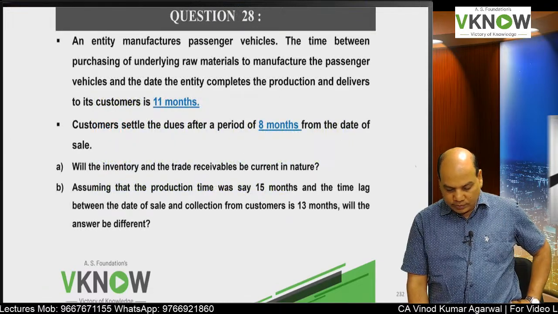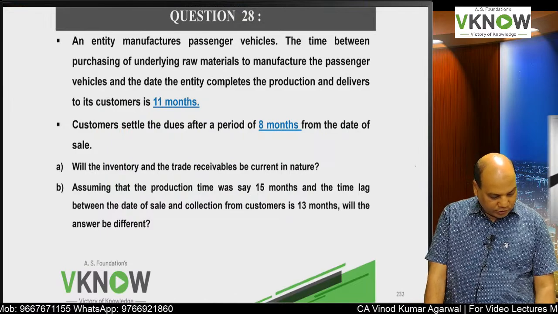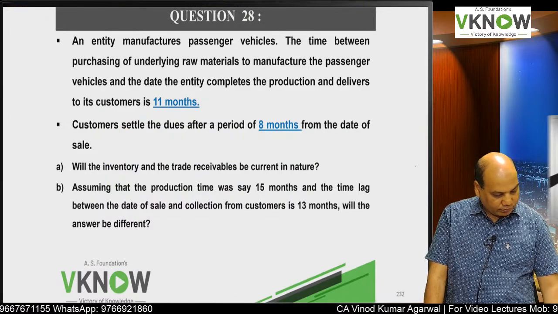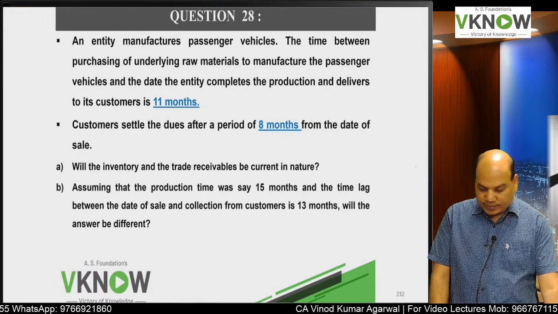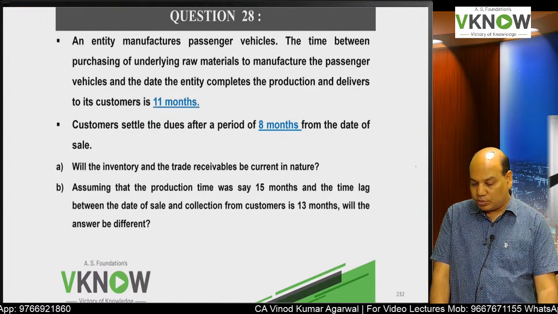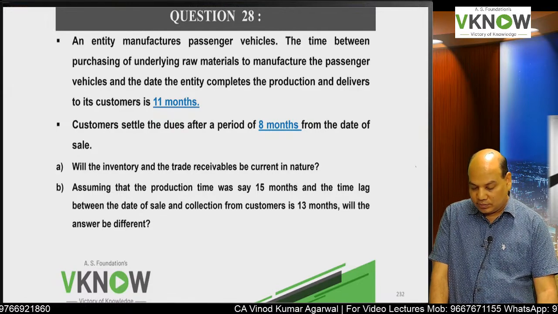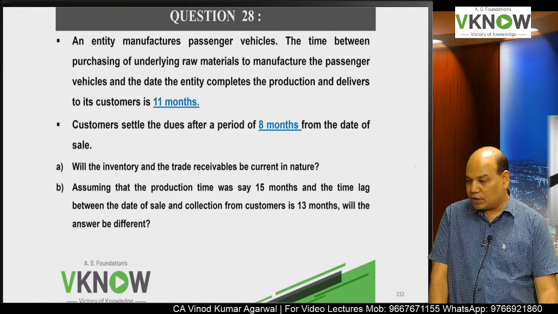Good question. One more question, number 28. An entity manufactures passenger vehicle. This is also from your institute publication only. The time between purchasing of underlying raw material to manufacture the passenger vehicle and the date the entity completed the production and delivery is 11 months. Customer settle the dues after 8 months.